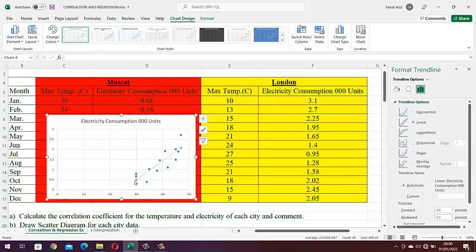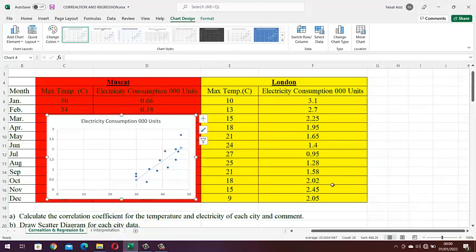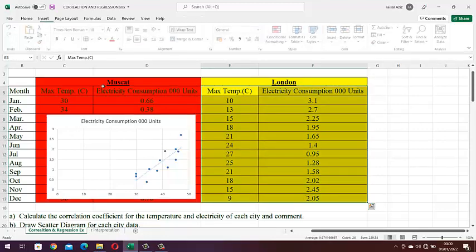As you can see, this trend line from left to right is going upward. In addition to it, you can see that all these data points are very close around the line. So we can say that this correlation is very strong. The same task I will repeat for data related to London. I will select all the observations.